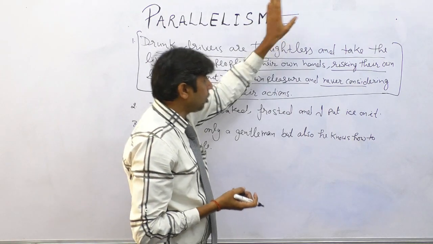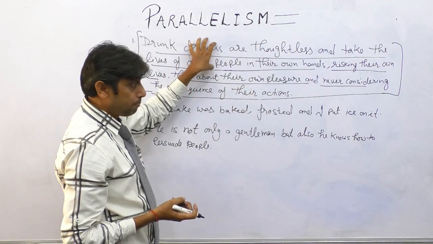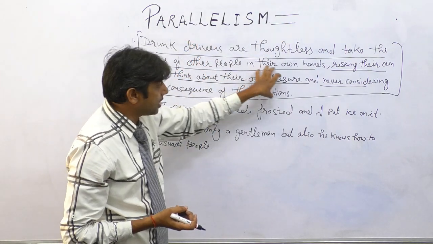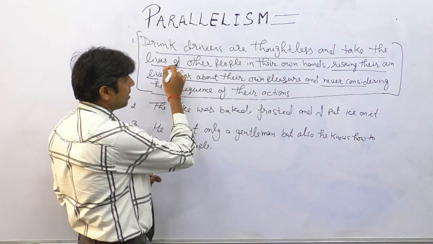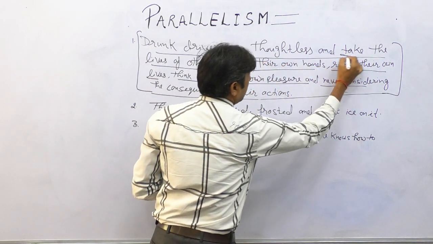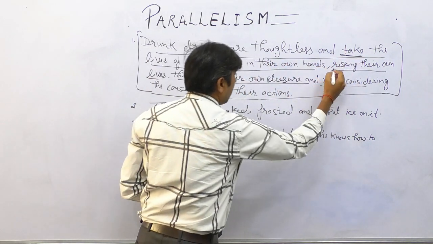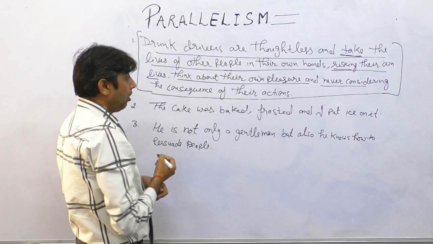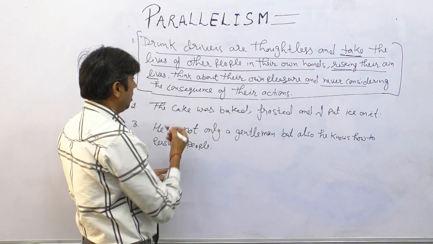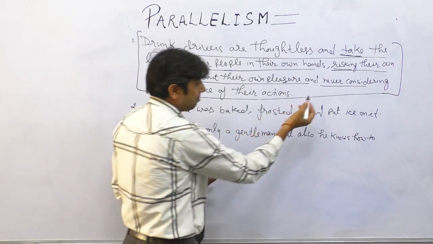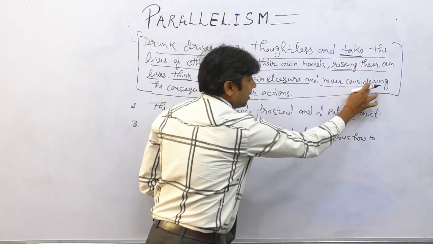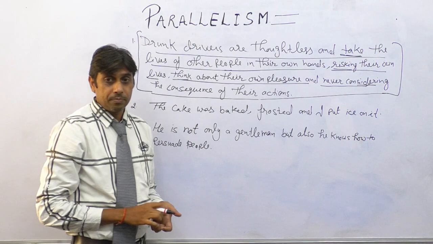Now, do we have a parallel structure of the phrases given here or not? This sentence is talking about, with this verb take, now we have risking, a gerund, or verb plus ing. Then again we have think, the present verb, and then again ing from the verb.